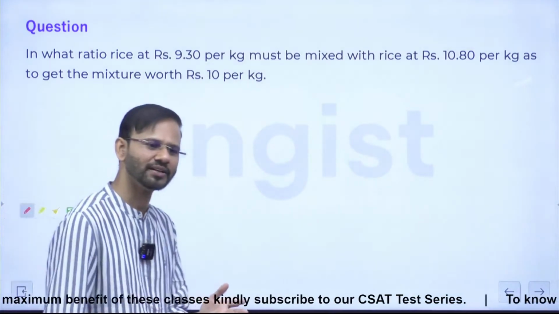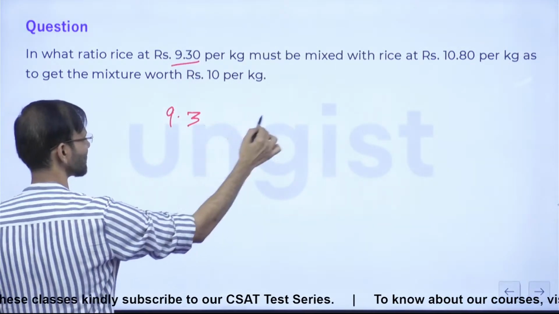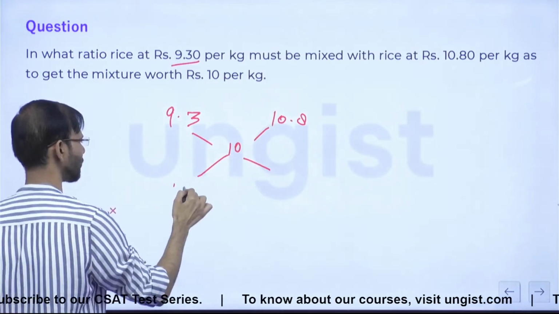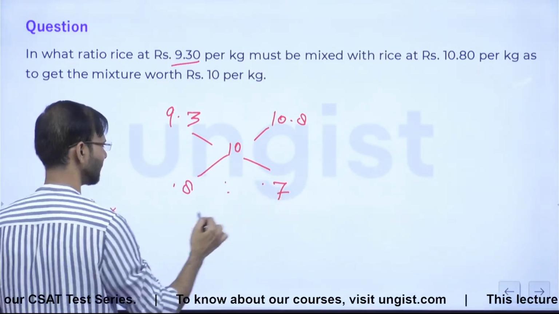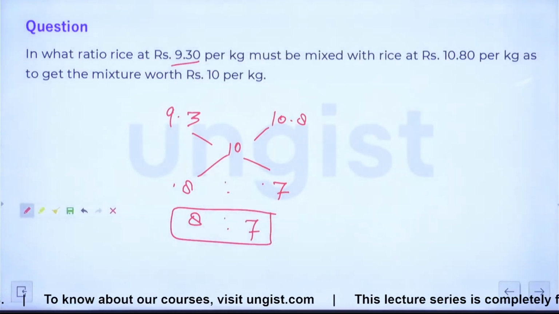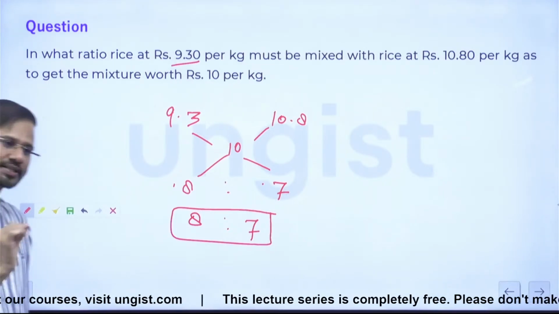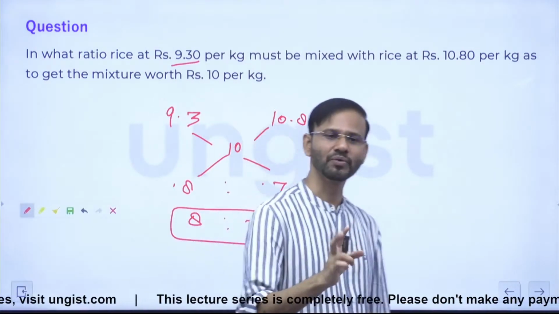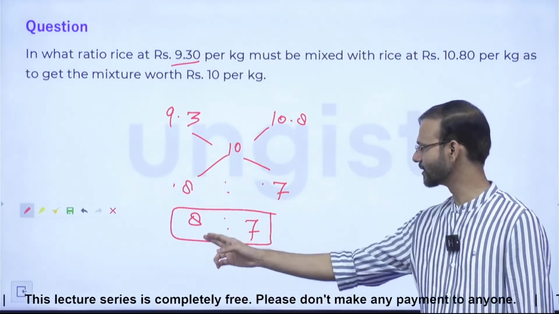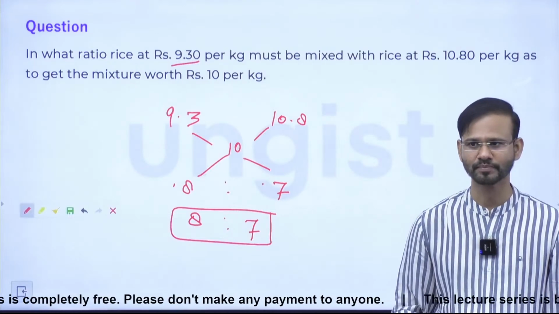7:8 or 8:7? See, everyone, this is 9.3, this is 10.8, and this is 10, correct? So the difference is 0.8, 0.7, right? Clear? So the answer is 8:7, everybody, right? And guys, in these types of questions, order plays a very important role. Why? Because in the options, you will definitely get both 8:7 and 7:8, right?